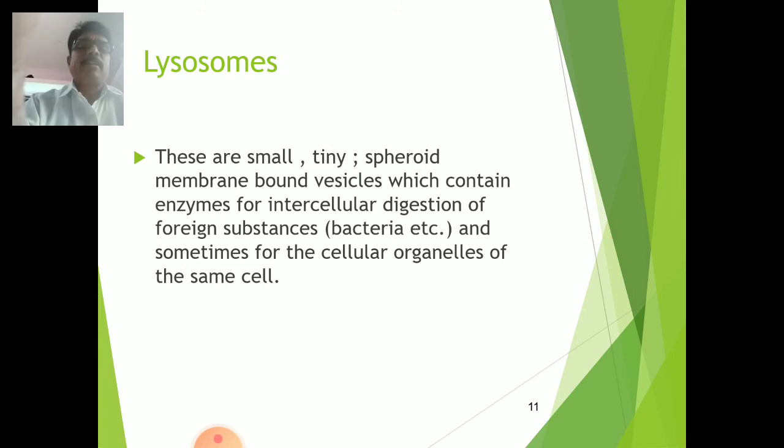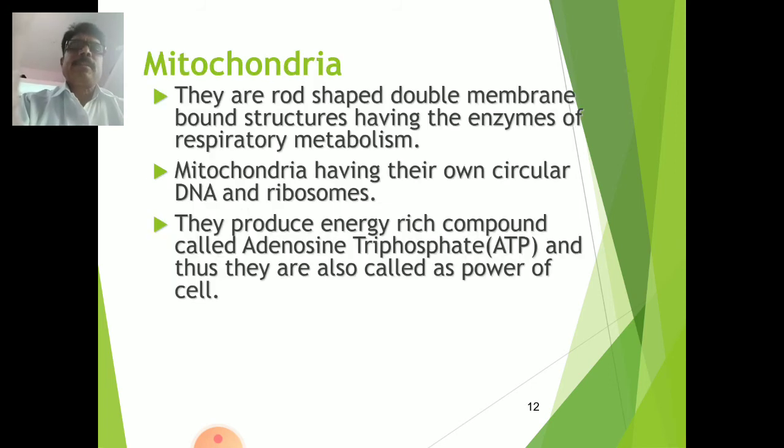Now the lysosomes. They are small tiny spheroid membrane bound vesicles which contain enzymes for intracellular digestion of foreign substances, that is the bacteria, and sometimes for the cellular organelles of the same cells. It means that the lysosomes are also the digestive system of the cell which digests the various types of matter in the cell, and they are also called digestive organelles, or also called the suicide bodies.